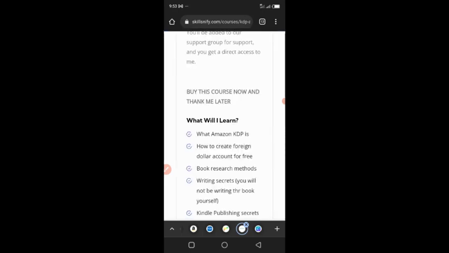Like I said in the previous slide that I showed you, this business model can be done by anyone from anywhere. I have primary school students and dropouts who are also doing this. There are people that don't even understand English, but they are doing this because there are actually tools available to generate all these things for you. You don't need to worry about it.